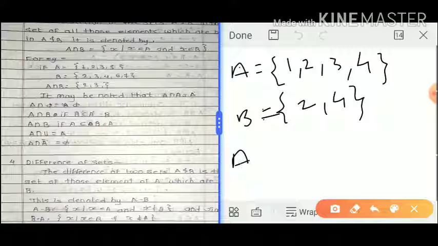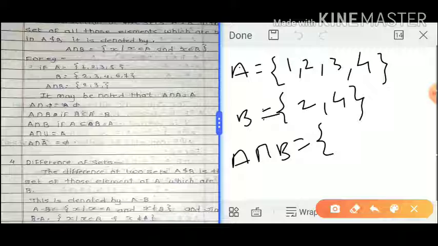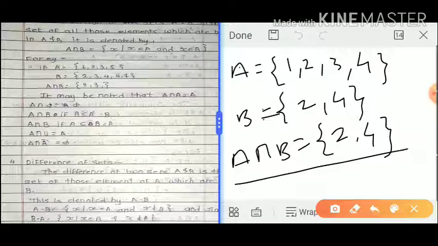Here we find A intersection B, in curly braces, by finding the common elements in both sets. 1 is not present in B. The second element, 2, is present in A and also present in B, so the common element 2 is considered. The third element, 3, is present in A but absent in B, so there is no need to consider 3 in A intersection B. The next element, 4, is in A and is also a member of B, so we consider 4. So A intersection B means the common elements.